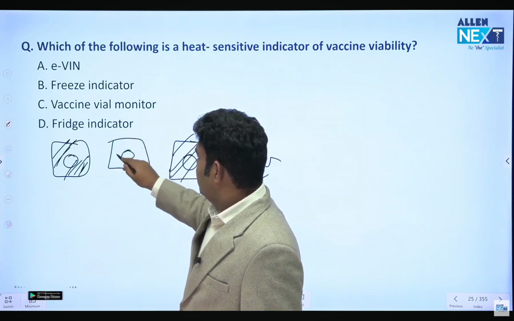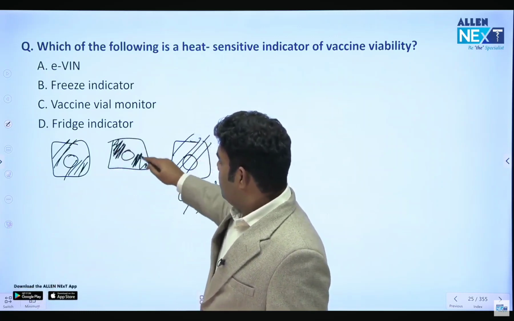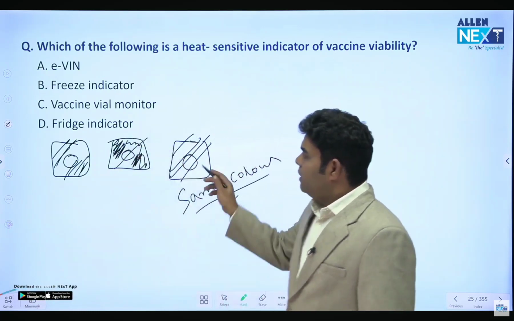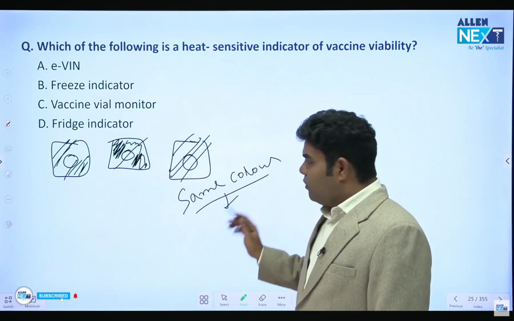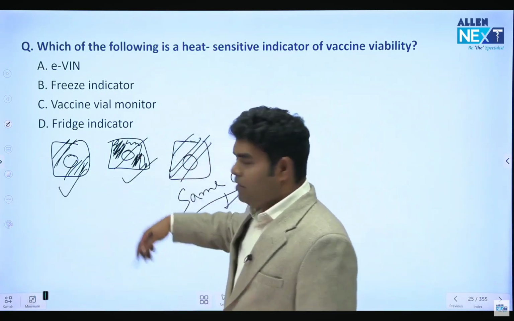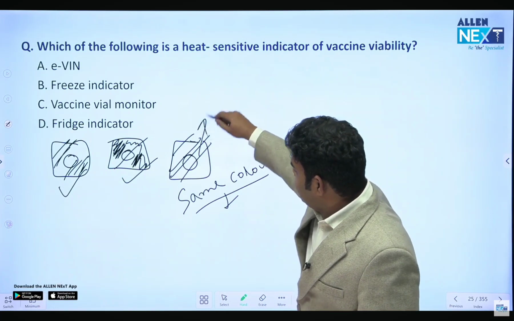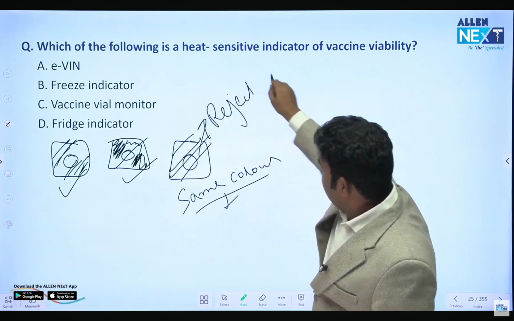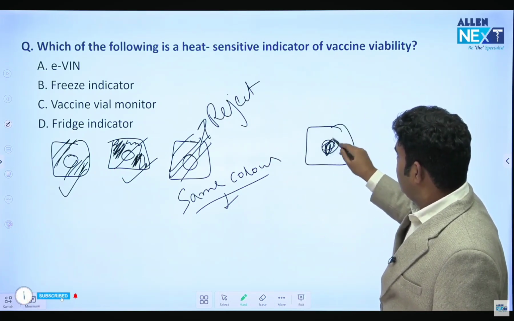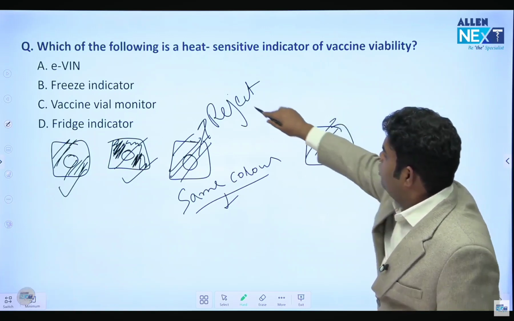Second thing is it can be comparatively light. Third thing, same color. So same color, what do you do? We will use the first two which have a lighter circle, and we will reject the third one. If it is the same color or if it is darker, then we definitely reject both of these.